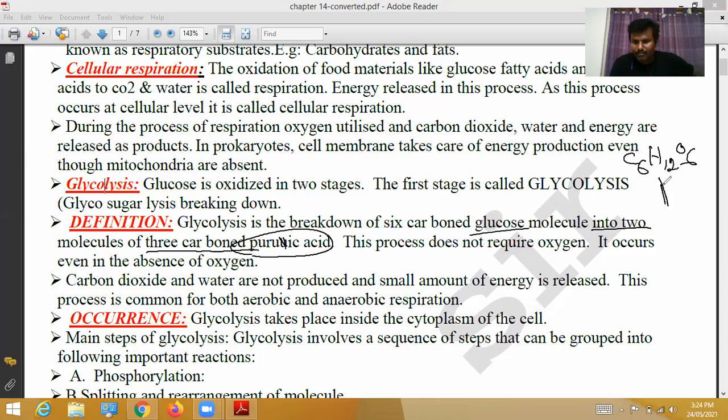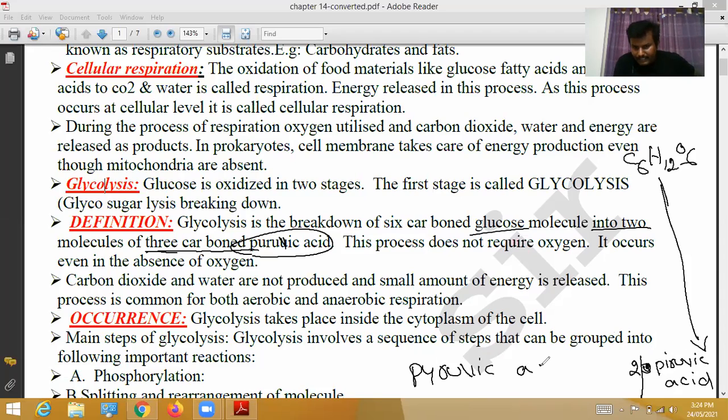It will break down and release energy through a series of reactions, converting a 6-carbon glucose molecule into 2 molecules of 3-carbon pyruvic acid.